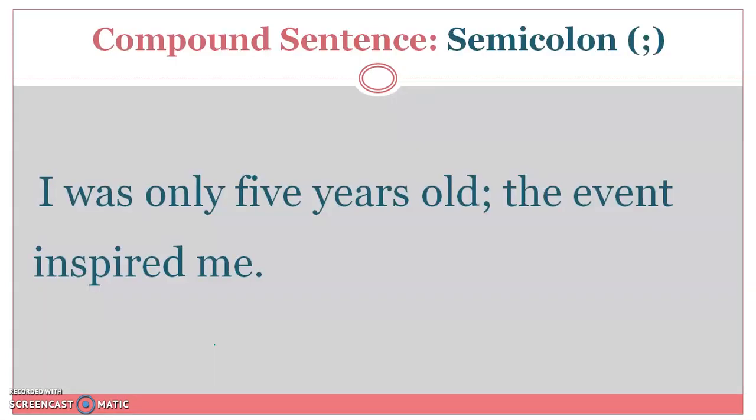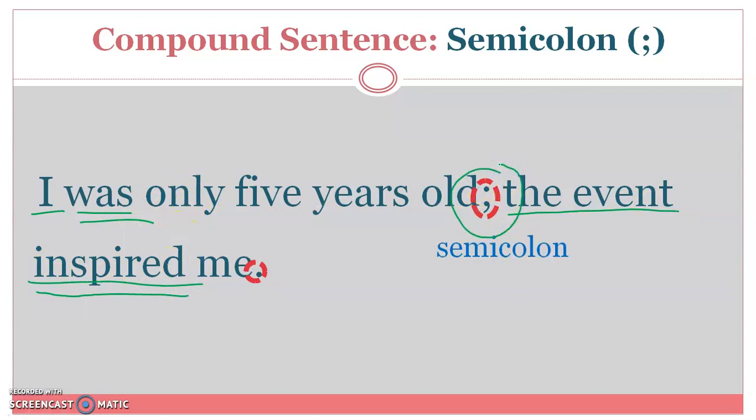Let's move to the semicolon. How do we use it? We simply combine two independent clauses, two simple sentences, using the semicolon instead of using a period. Here we have one sentence that ends with a full stop. This means it's a compound sentence made of two complete thoughts. Subject, verb, and then another subject and another verb. Two complete thoughts combined using the semicolon.